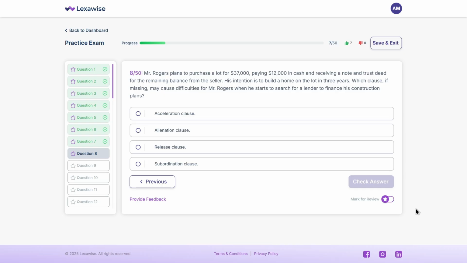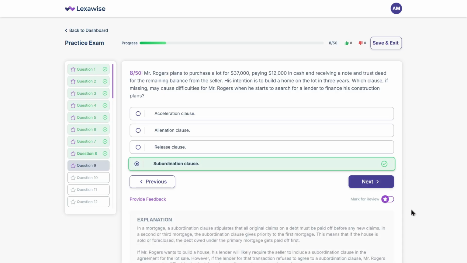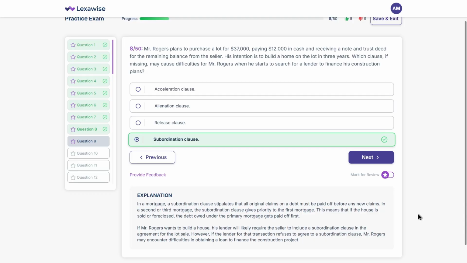Here's the answer, D. Subordination clause. Why? Because a subordination clause allows a new lender to take priority over an existing loan. Without it, Mr. Rogers may struggle to get financing for his construction project. Let's read the next one.